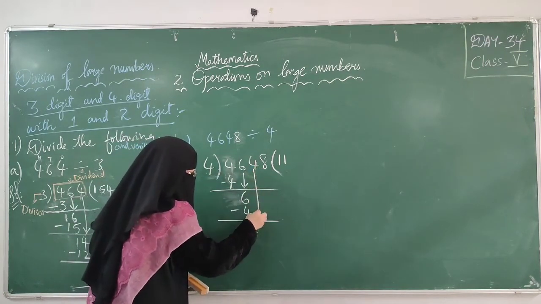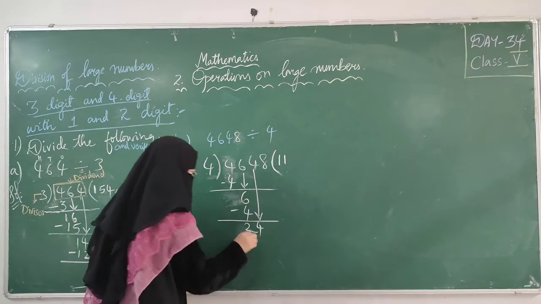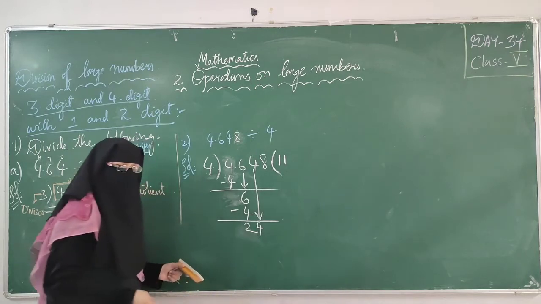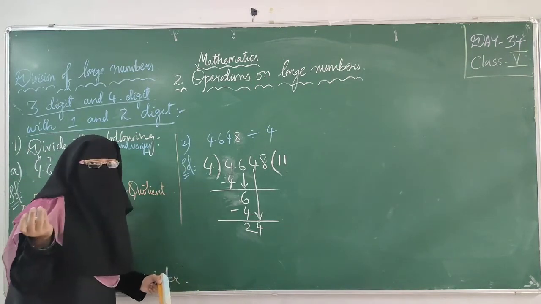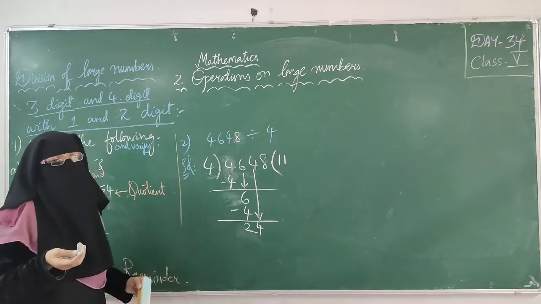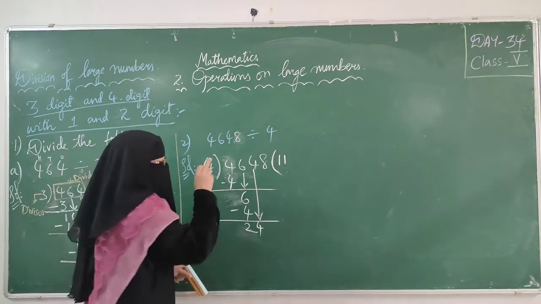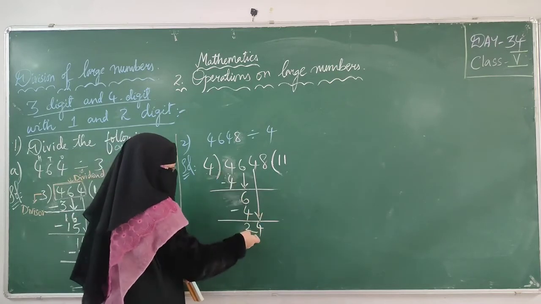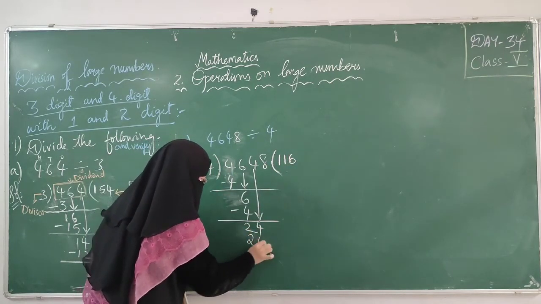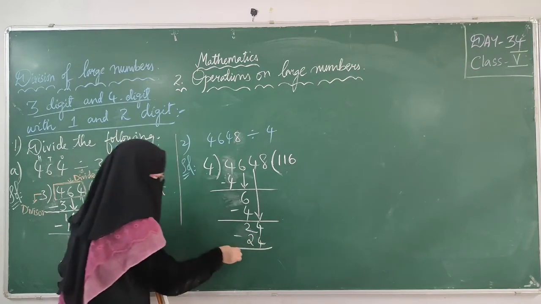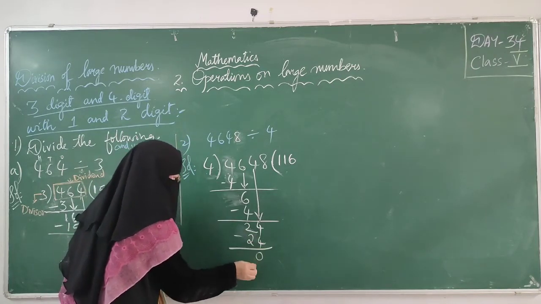So we have to take other digit. I'm keeping arrow and taking. In 4 table 24 will come. Check it. 4 ones are 4, 4 twos are 8. Recall it. See why I'm saying to learn tables perfectly in order to do division fast. Okay. 4 sixes are 24. In 4 table, if you are multiplying it 6 times, you will get 24. 24 minus 24, 0 you will get.